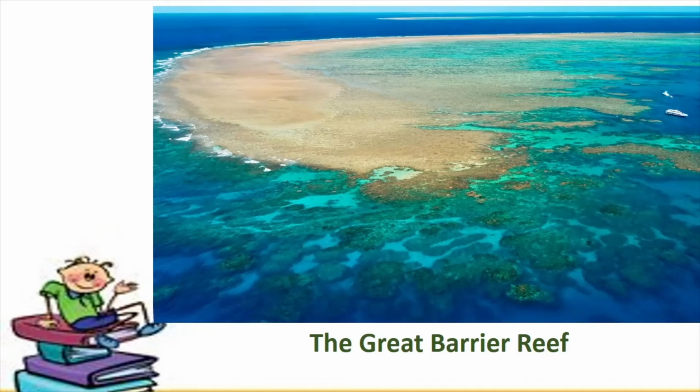All right, so this is the Great Barrier Reef. This is an image of the Great Barrier Reef, which is in Australia, and this, children, is a natural World Heritage Site. Natural, no one has made it. So we will understand that also when we read the lesson, that World Heritage Sites could be natural and they could be man-made also. So this one in particular, this is a natural site.